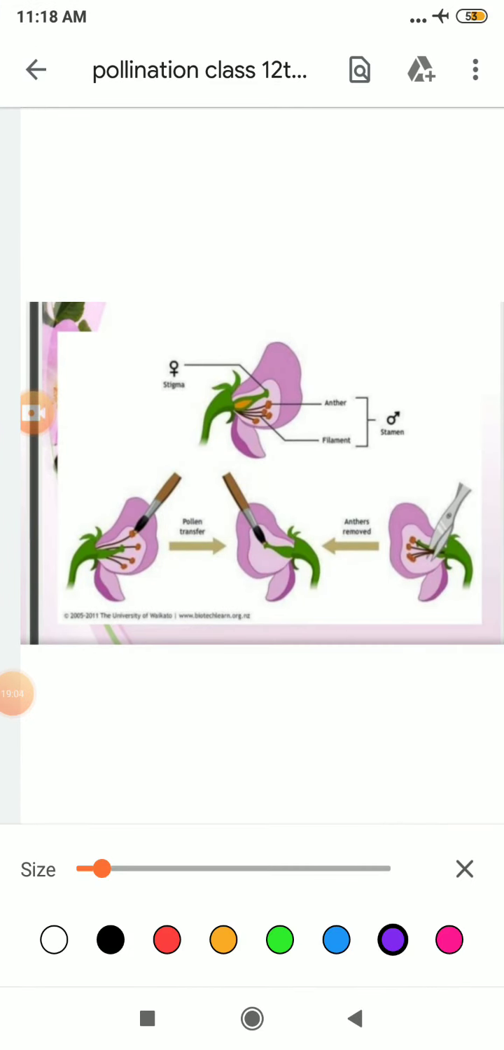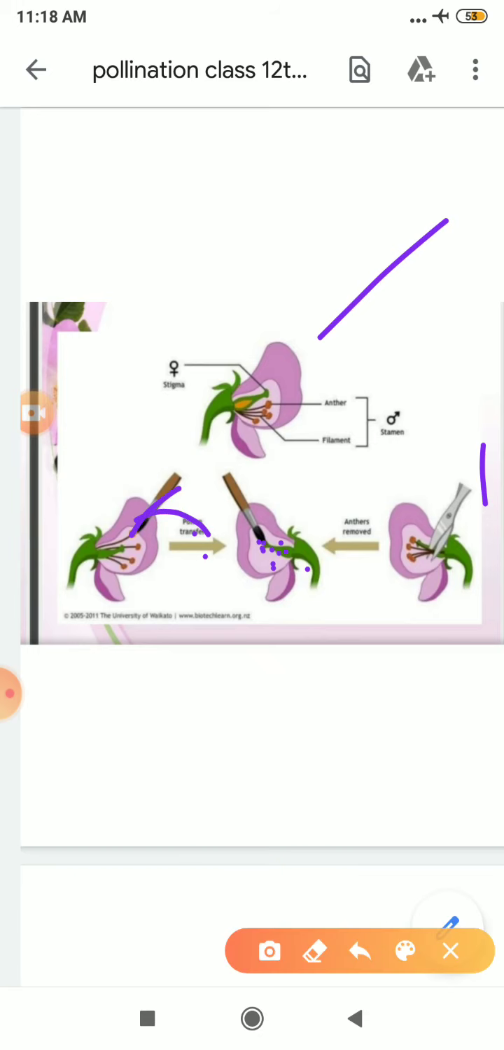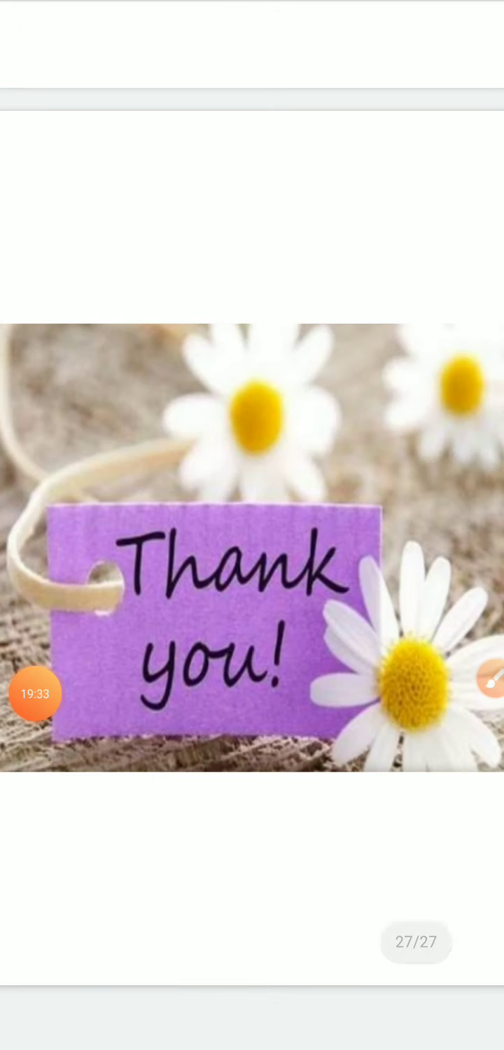See here. What is this? It is a bisexual flower. They have cut the stamen part, and now only the pistil part is left. Now they have inserted the desired pollen here. Clear? And now it will grow. From here they have taken out the desired pollen and now they have inserted it here. Clear? So with this, students, I have finished today's topic.